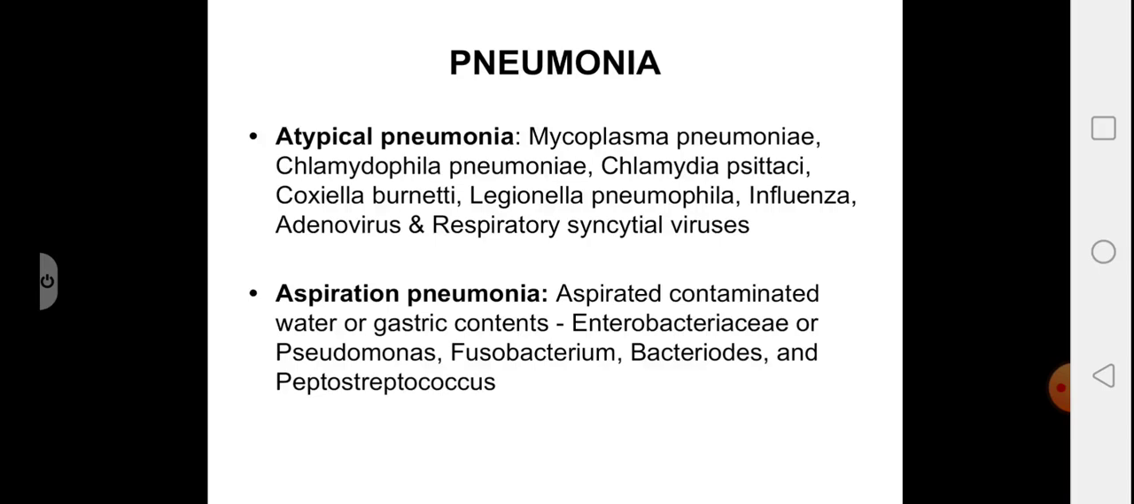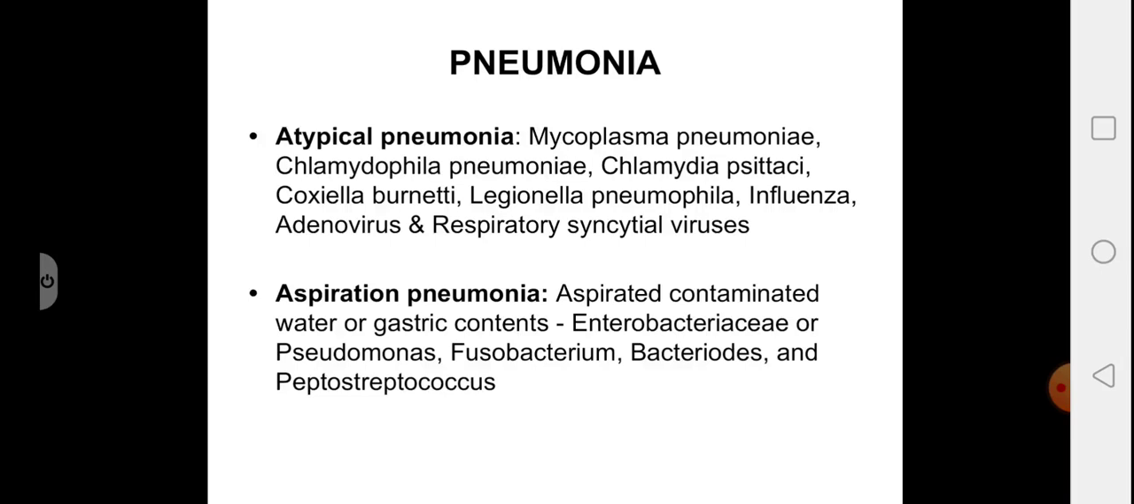Looking into atypical pneumonia agents, they are Mycoplasma pneumoniae, Chlamydophila pneumoniae, Chlamydia psittaci, Coxiella burnetii, Legionella pneumophila, and viruses like influenza virus, adenovirus, and respiratory syncytial virus. Why is it atypical? Because the clinical manifestations are a little different from the usual clinical features of pneumonia. The cough is non-productive and the patient seems all right, and his chest x-ray shows a lot of changes in the